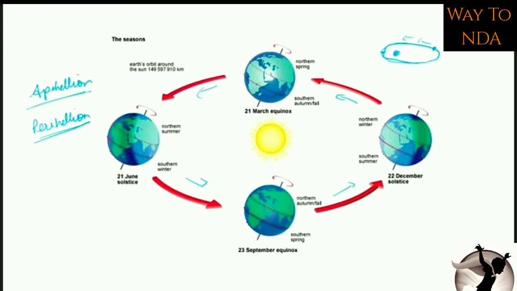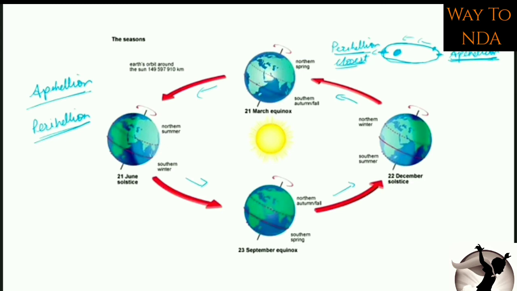So this position, when earth is closest to sun, is called perihelion. And this position, when earth is farthest from sun, is called aphelion. Got it? When earth is closest to sun, this is called perihelion, and when earth is farthest from sun, this is called aphelion.